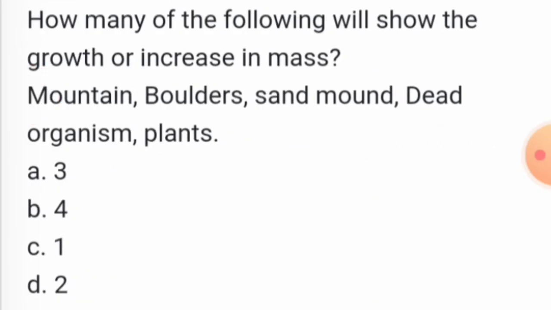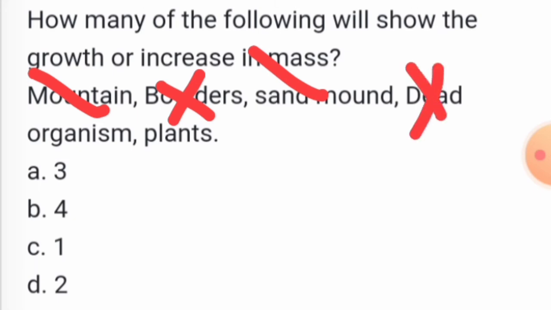How many of the following will show growth or increase in mass? You can find growth or increase in mass in mountains, not in boulders, sand moulds, not in dead organisms, in plants. So you can find it in 3. Answer is 3.